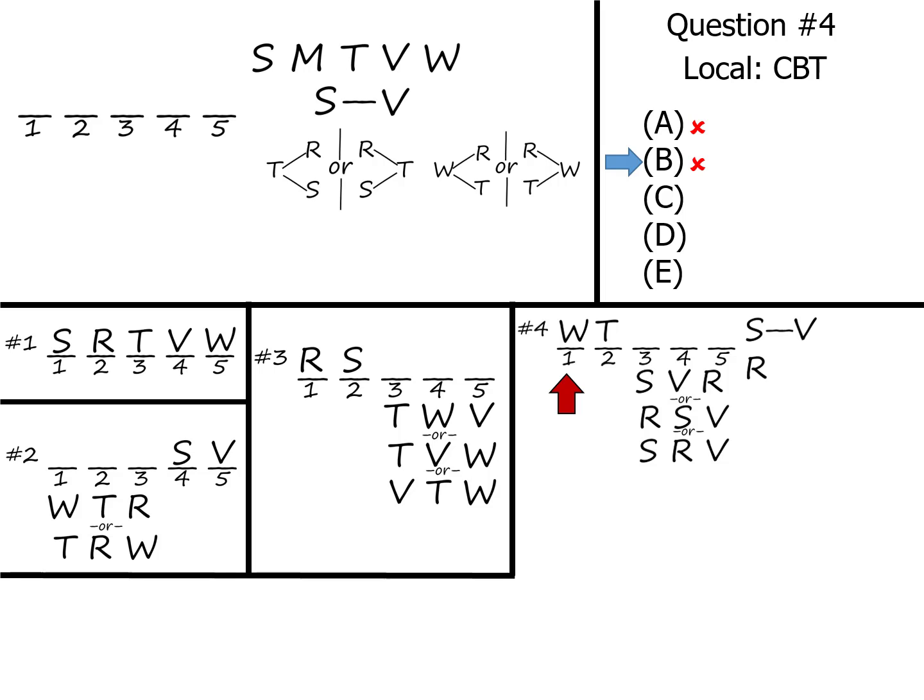Answer choice C says that V is the third piece. Now, V being the third piece can't happen because S has to be in front of V, and we've taken up spots 1 and 2, so no V for third. Answer choice D says that W is fourth, which can't be true because W is first. The options for fourth are V, S, and R, which means that by default the answer must be answer choice E, but let's see why.